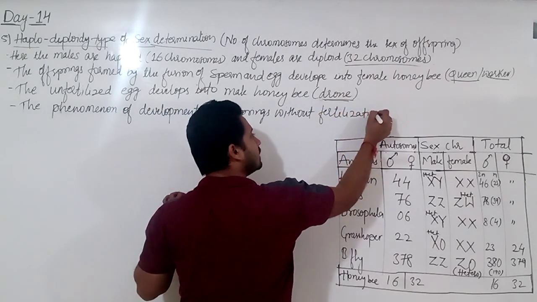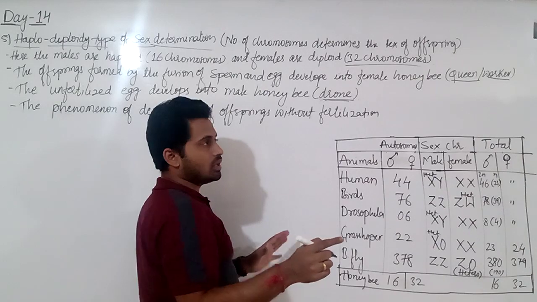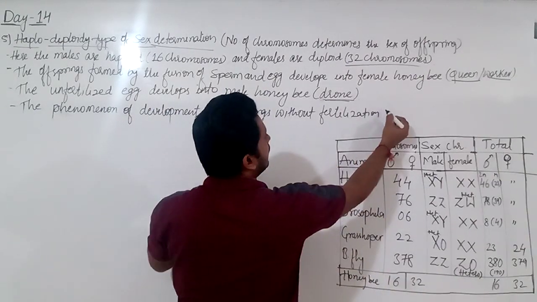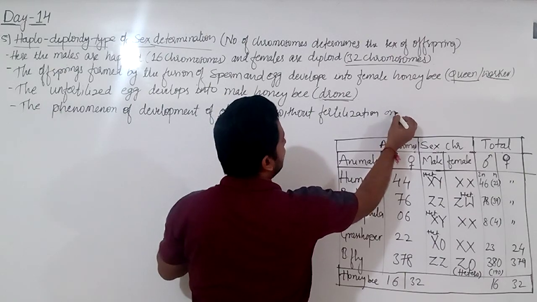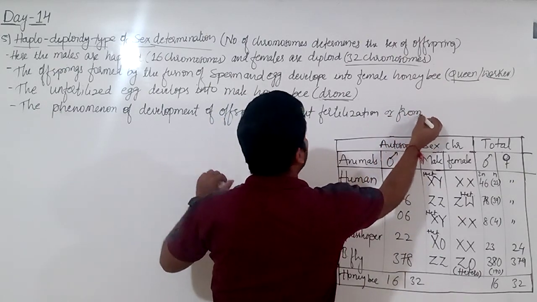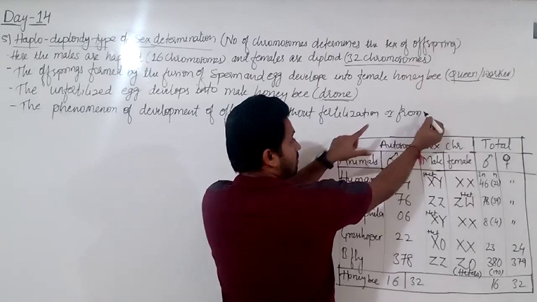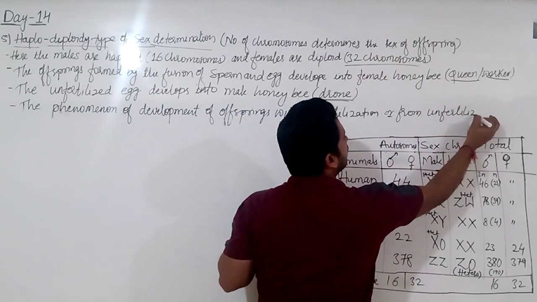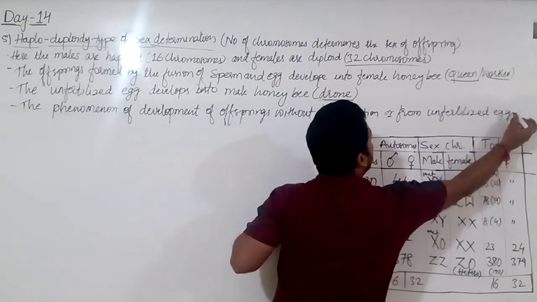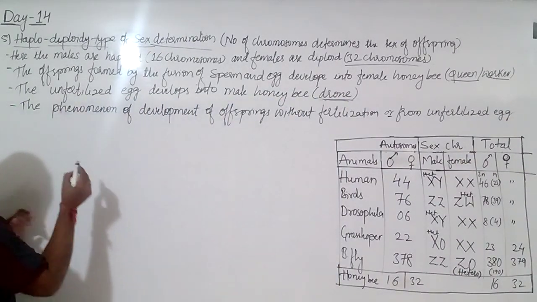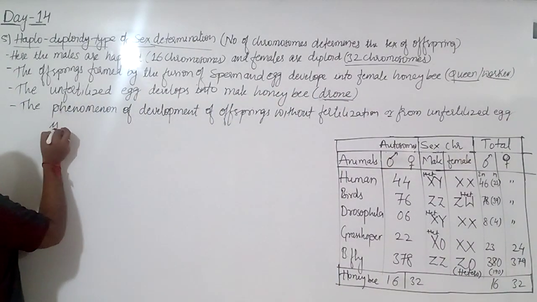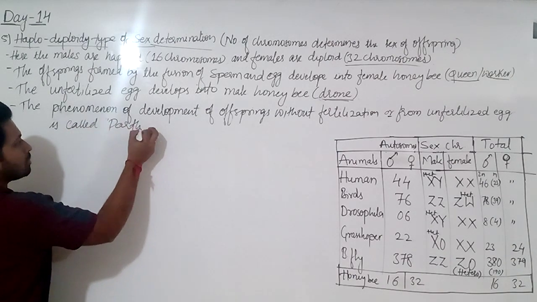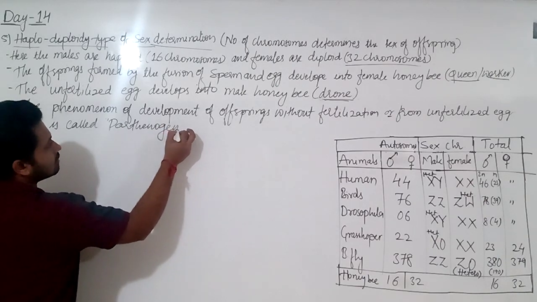Yes, it is possible here. Without fusion of male and female gametes, the development of offsprings from unfertilized egg is called, one mark question, parthenogenesis.